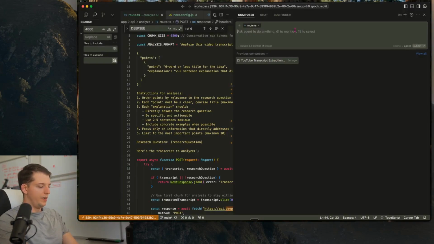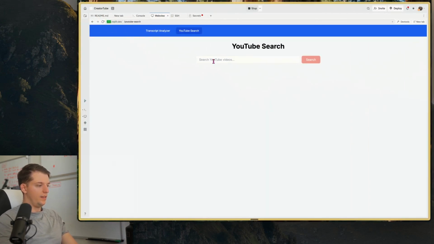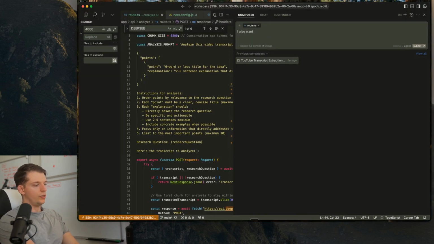All right, now for a little bit of a boring part, but I want to be able to save the searches that I find interesting. I also want to be able to remove one of the points by pressing an X on them.